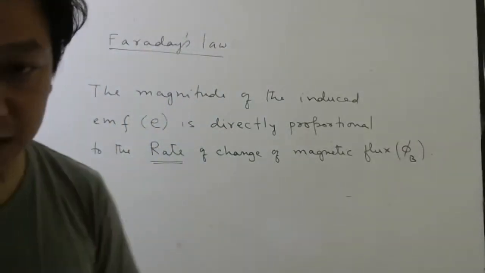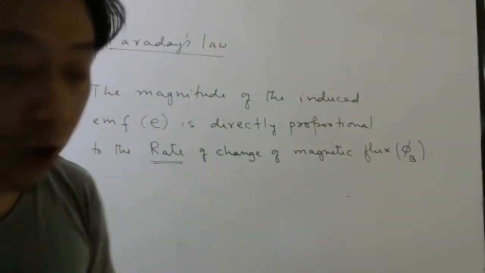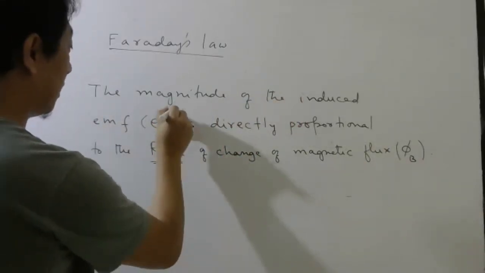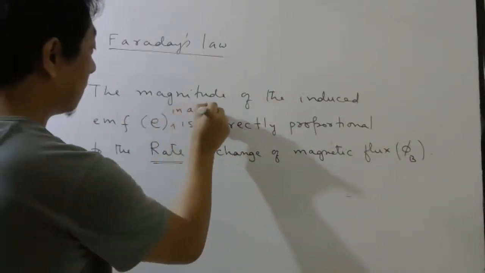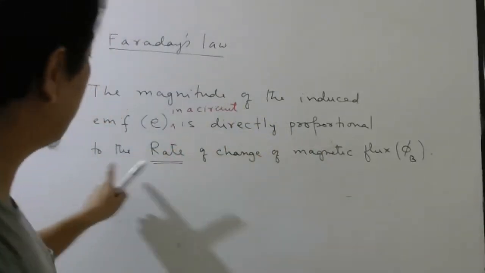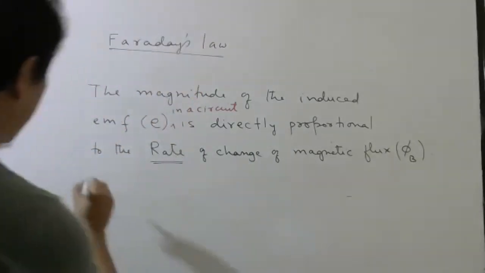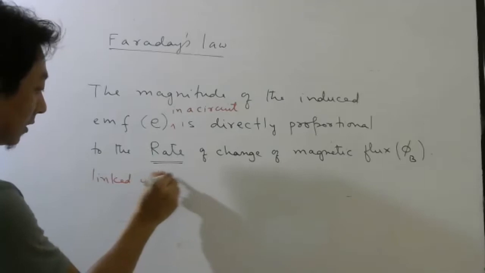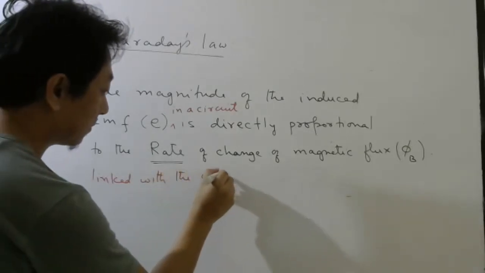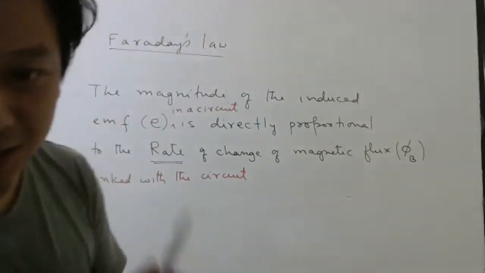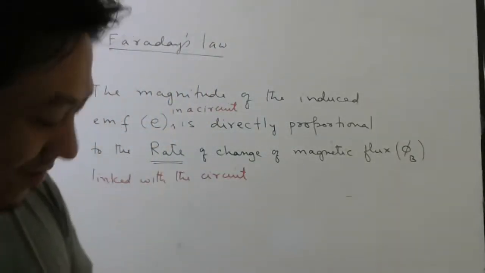So this is your Faraday's law. Now you can make it more proper by saying the magnitude of induced EMF in a circuit is directly proportional to the rate of change of magnetic flux linked with the circuit. Because when we say EMF is produced, it is produced in some circuit, right?